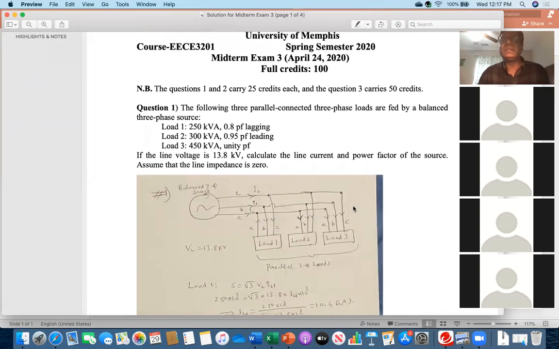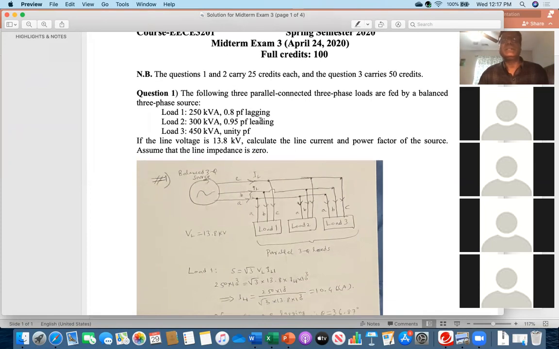First of all, everybody once again read the statement. The following 3 parallel connected 3-phase loads are fed by a balanced 3-phase source. Load 1, load 2, load 3 are given. One is a lagging load, the second one is a leading load, and the third one is unity power factor, meaning power factor is 1. And line voltage is given as 13.8 kV. Then calculate the line current and power factor of the source, and assume that the line impedance is 0.